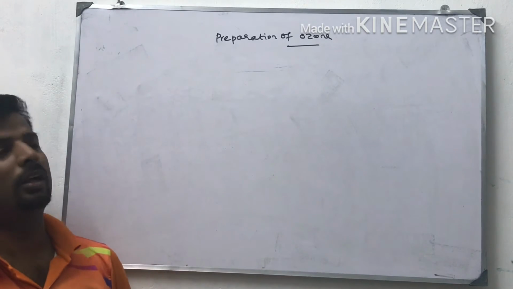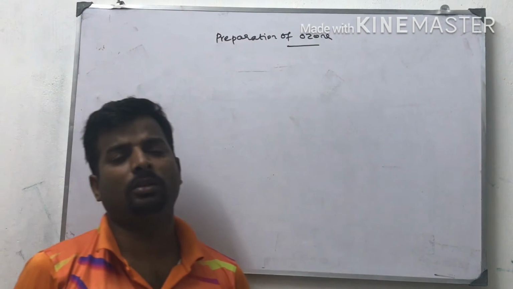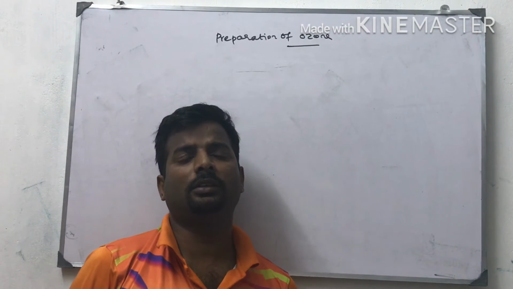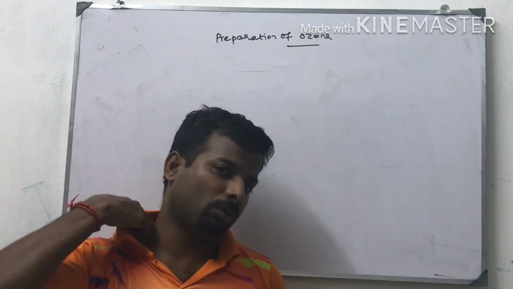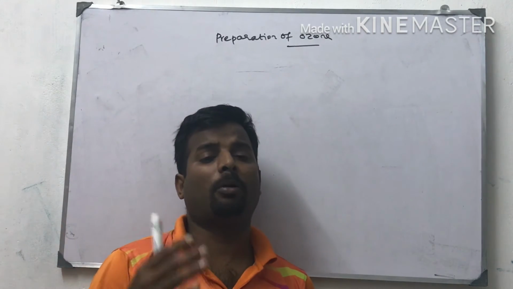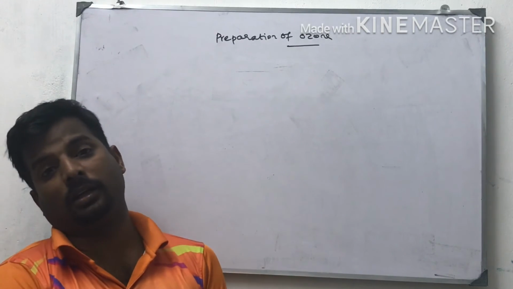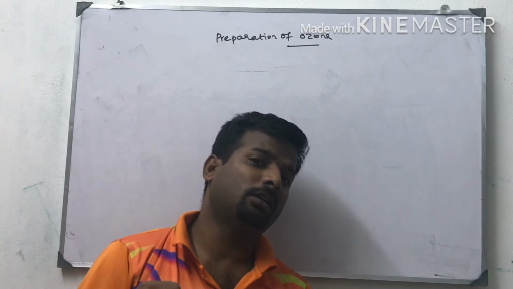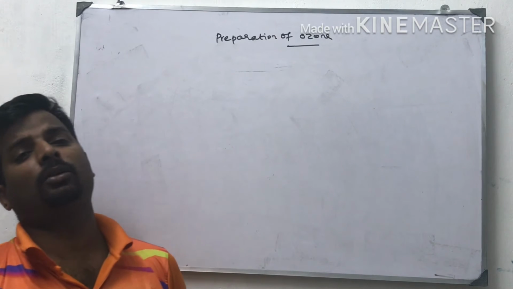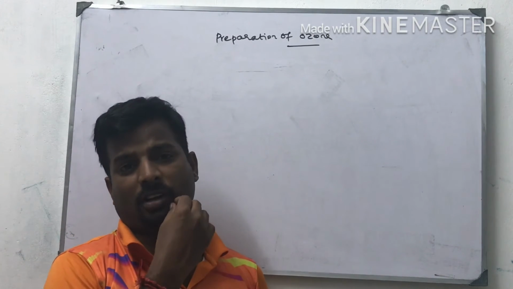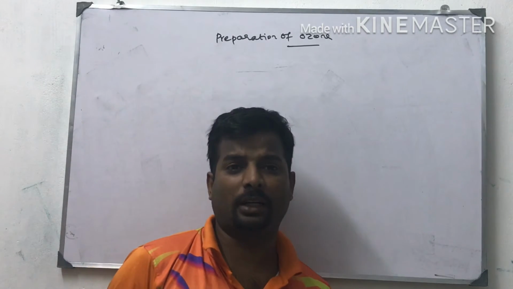Now I am going to start with the preparation of ozone. Ozone is an allotropic form of oxygen. It is too reactive to stay long in the atmosphere. It is found up to about 20 km above the earth level. The atmospheric oxygen reacts with sunlight to form the ozone. The ozone layer filters the unwanted UV rays from the sunlight.